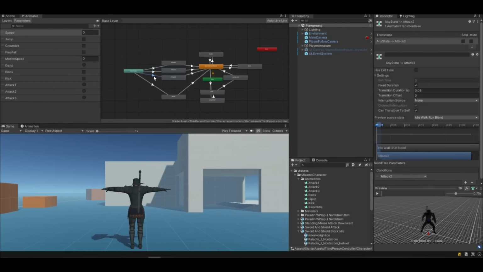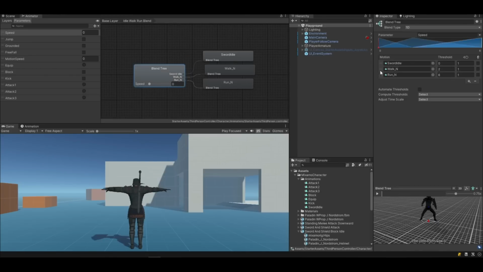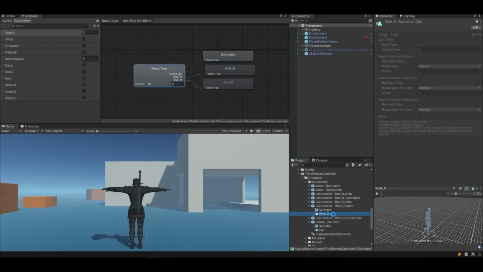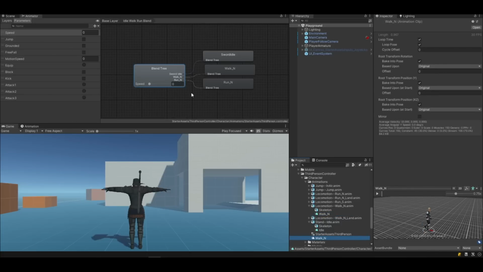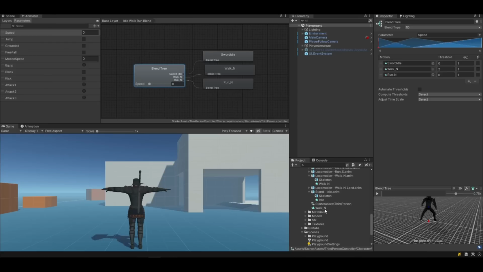I made a little bug fixing by testing all the commands we created. I realized there was a problem with the attacking Boolean becoming false. I fixed it by setting some transition durations and by adding new animation events with the reset attack method. To add new animation events, we need to duplicate the locomotion animations in the Unity starter asset like we made before. Then we need to change motions in the idle walk run blend.